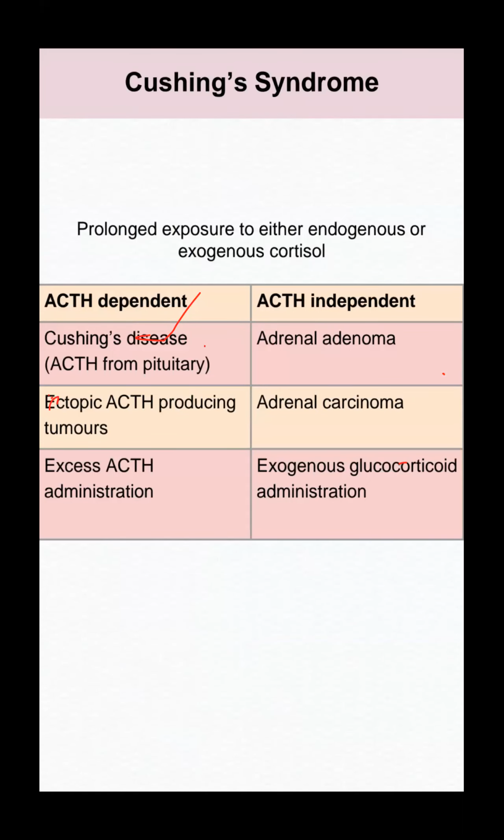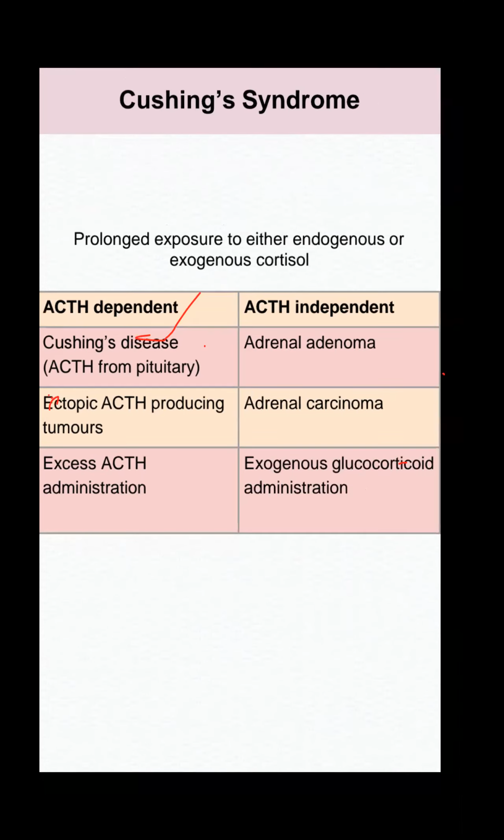So Cushing syndrome, very high topic for the exam. It is due to ACTH dependent or ACTH independent causes. So ACTH dependent, independent, we have to remember very carefully for Cushing. Cushing could be from the adrenal gland or from the pituitary gland. Independent, if it is adrenal adenoma. If dependent, the pituitary gland is secreting, pituitary adenoma. So for Cushing, ACTH dependent, we have to remember the pituitary; independent, we have to remember the adrenal. Excessive ACTH administration is ACTH dependent; exogenous glucocorticoid administration is independent.